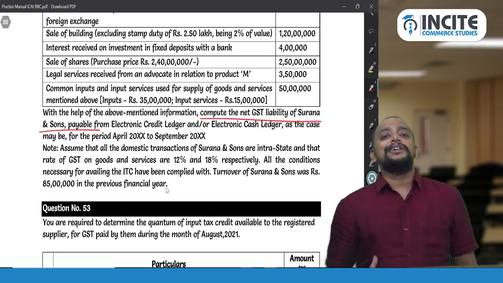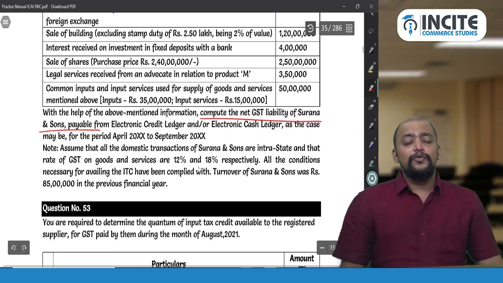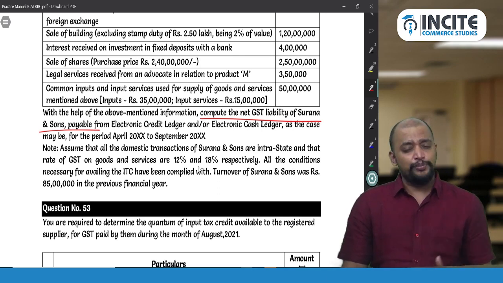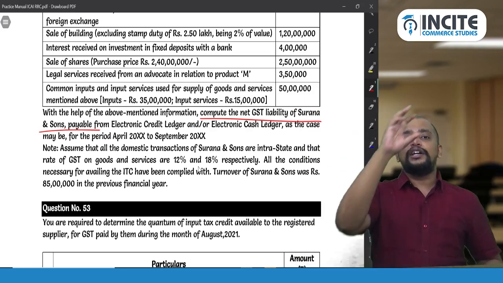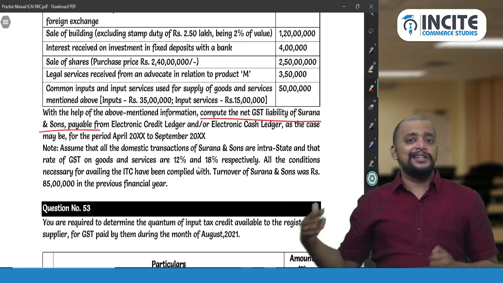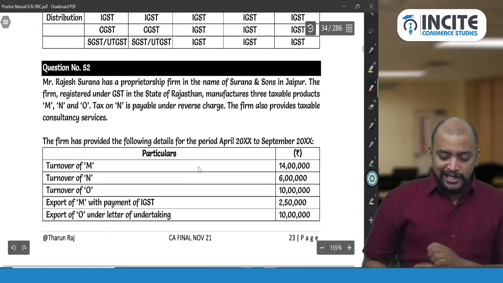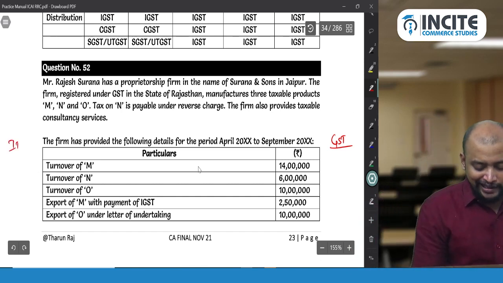So for computing the net GST payable, what is it we need to do? First we need to know what is our gross liability and what is the input tax credit. So we need to prepare a working note. What is that working note? Particulars for the purpose of payment of GST, for the purpose of availment of ITC, what it is. So for GST purposes what it is, and for the purpose of availment of ITC what it is.